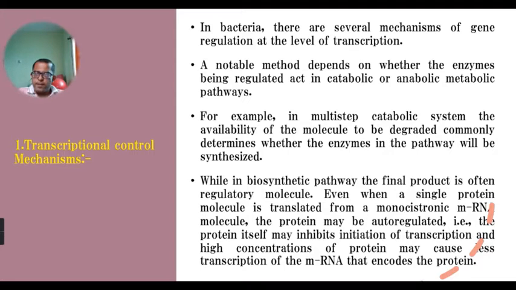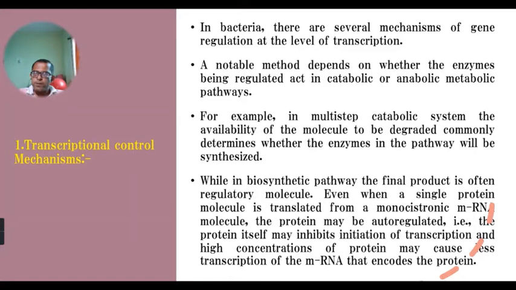If a monocistronic mRNA is produced, its product is a single polypeptide. The single polypeptide also controls the expression of that gene. If the concentration of that protein is very high, then the protein itself acts as a controller and reduces the gene expression of that particular protein.